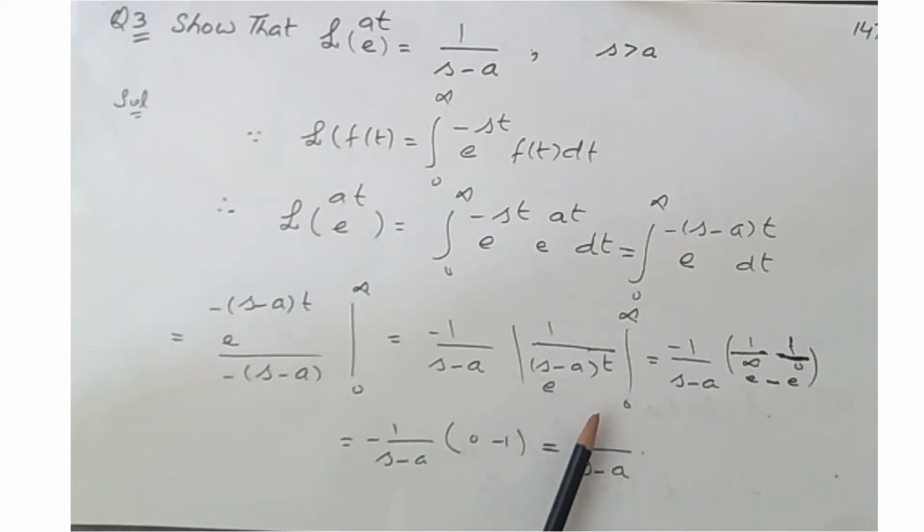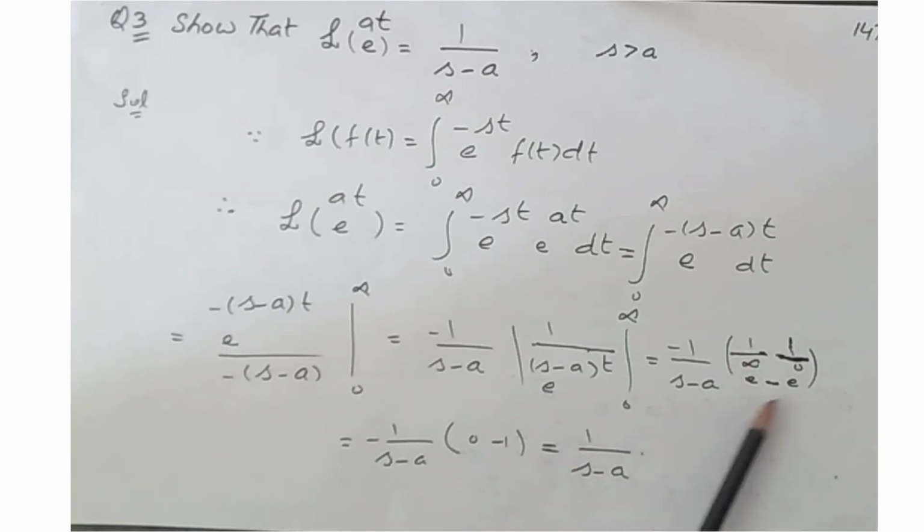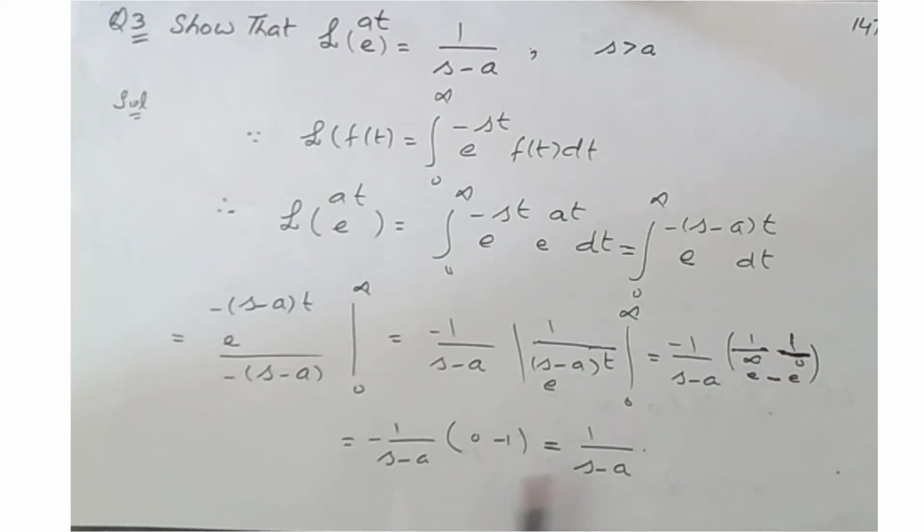Now we apply the limit. In place of t we put infinity, so this becomes 1 over e to the power infinity. And when we put 0, this becomes 1 over e to the power 0. This becomes infinity, 1 by infinity becomes 0, and e to the 0 is 1, so 1 by 1 equals 1. So this whole term becomes 1 over s minus a. This completes the proof of Laplace of e to the at equal to 1 over s minus a.